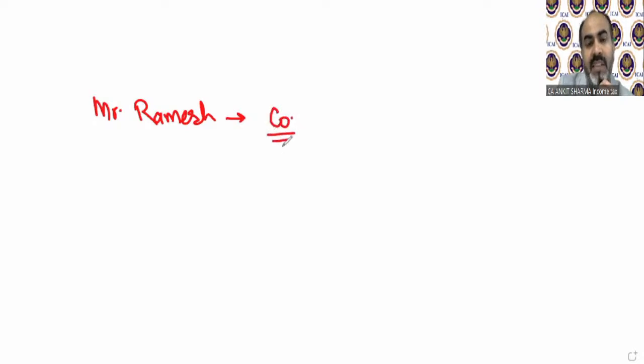For example, Mr. Ramesh is working in an organization and he's getting salary out of this company, and that is 10 lakh rupees.